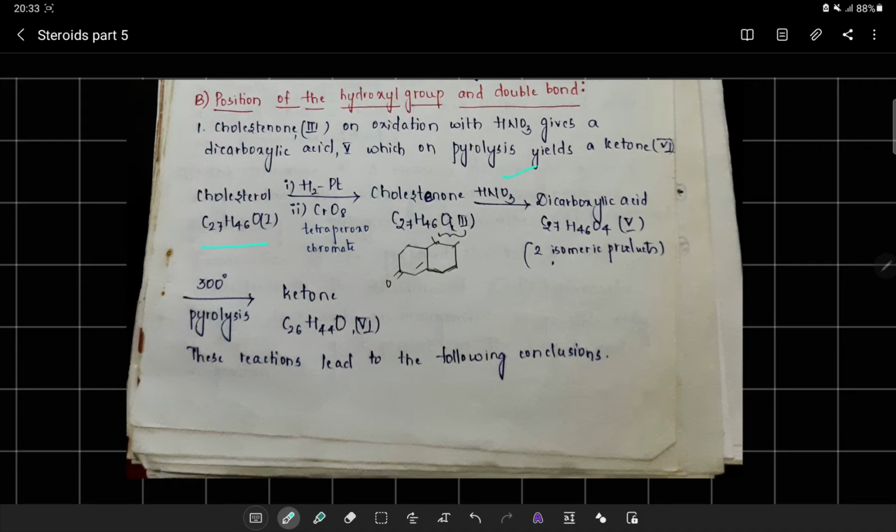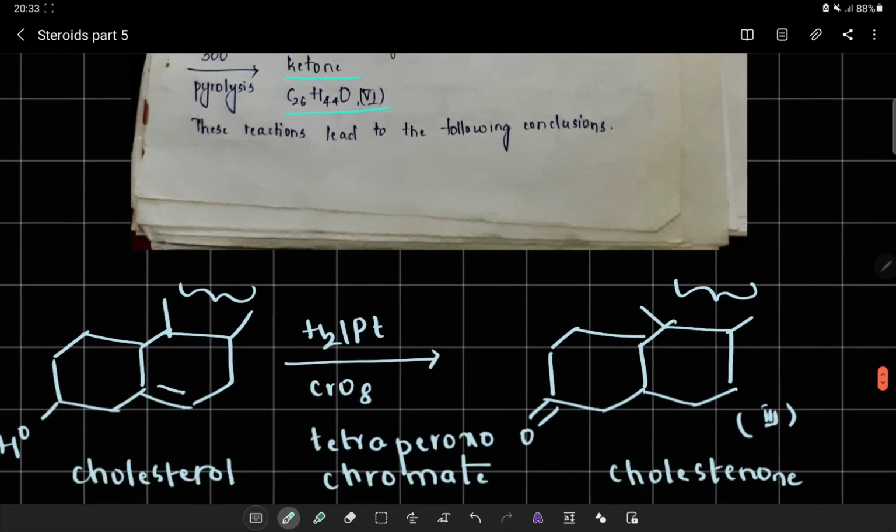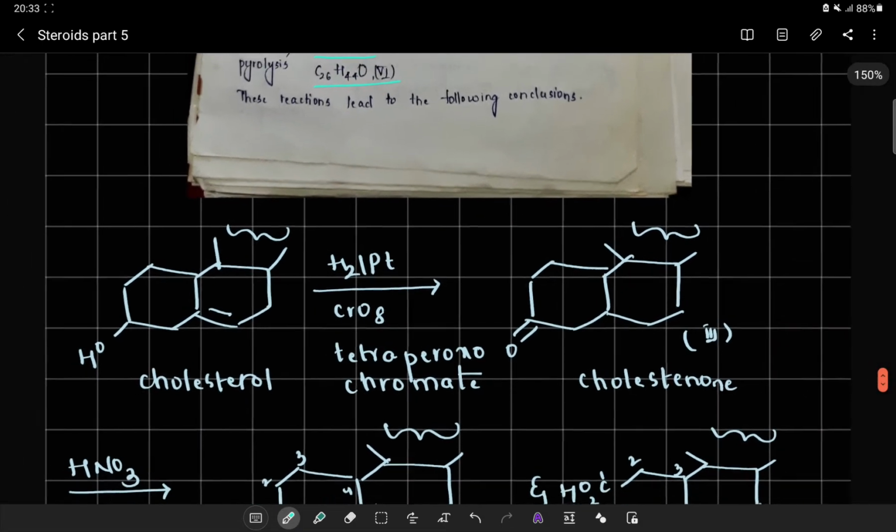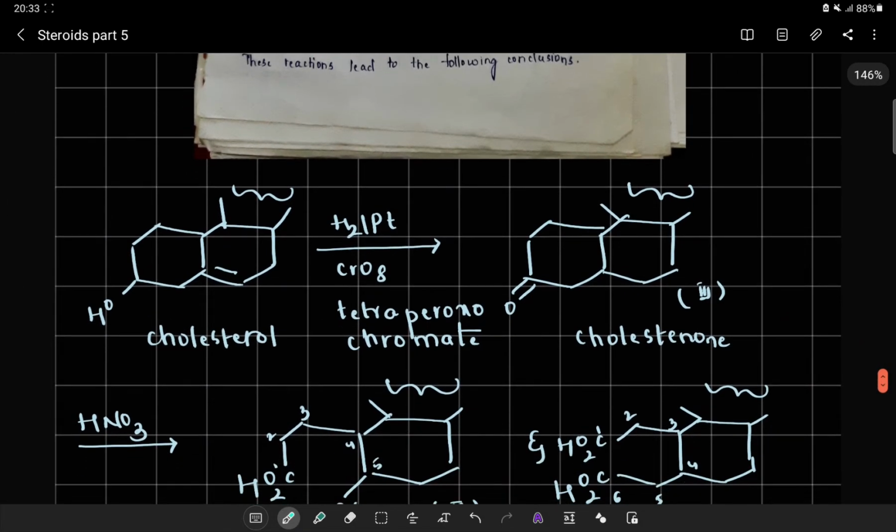This, upon reaction with HNO3, is going to yield me a dicarboxylic acid with two isomeric products. Now these two isomeric products, when they undergo pyrolysis, are going to give me a ketonic system. Now these reactions are as follows. Observing that cholesterol, when it reacts with hydrogen and platinum catalyst, has the double bond reduced.